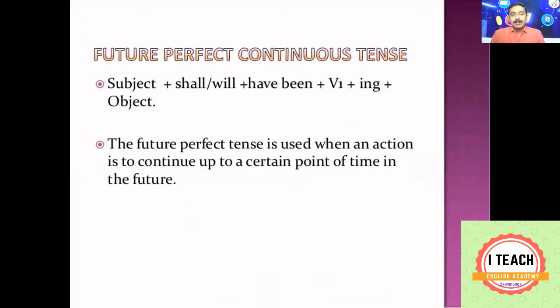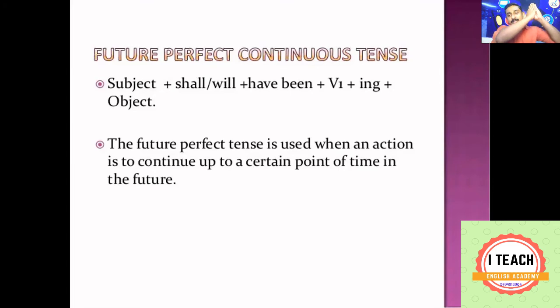Present perfect continuous tense is used to denote an action started in the past and still going on in the present. Past perfect continuous tense is used to denote an action started in the past, continued in the past, and ended in the past. Future perfect continuous tense is used to denote an action that might have started in the past, but the action will have completed only in the future.